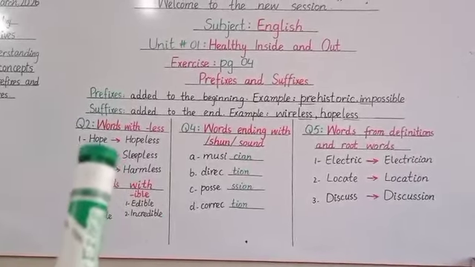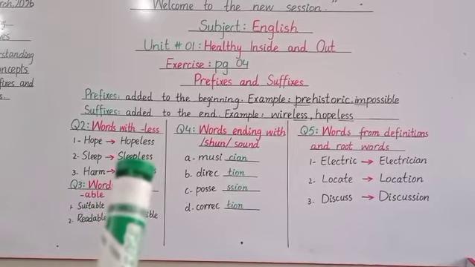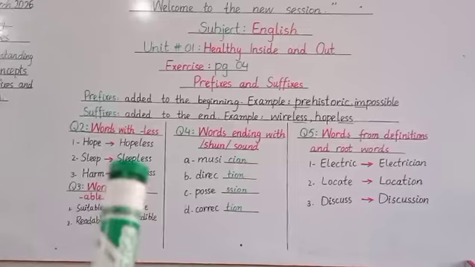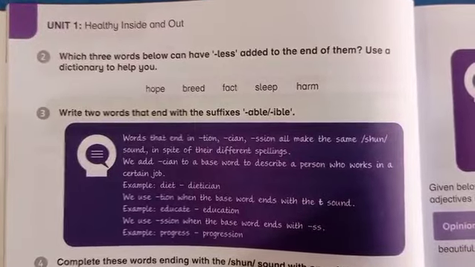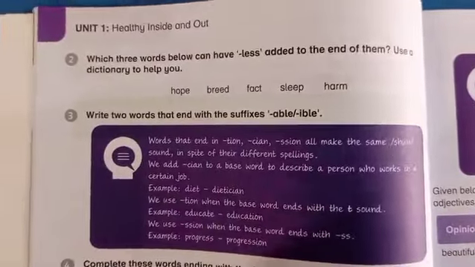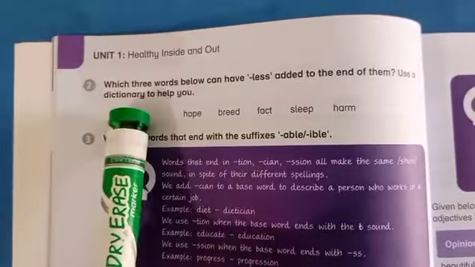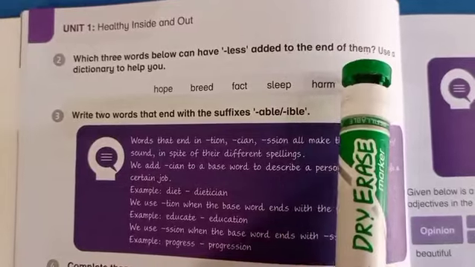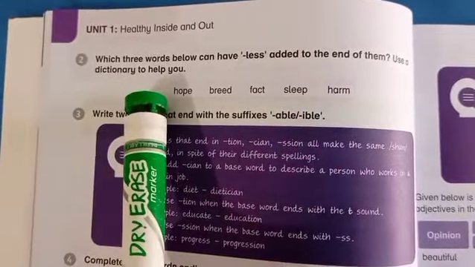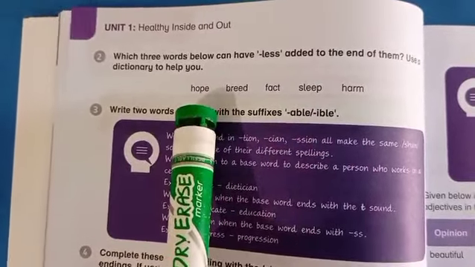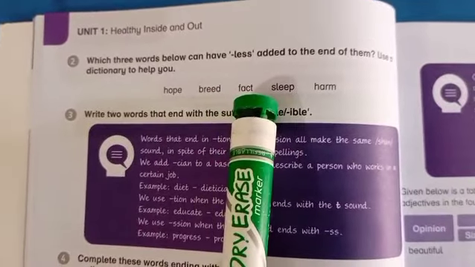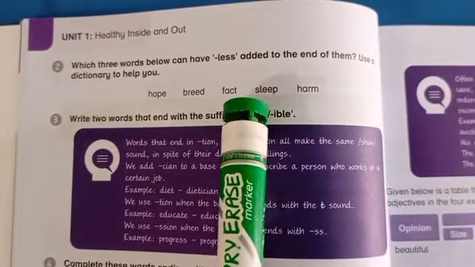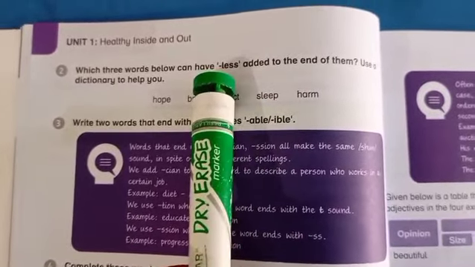Okay, so first of all is question number 2, words with less. So now open your books to read the question and then solve it. Okay, so here is your book. Read question number 2. Which 3 words below can have less added to the end of them? Use a dictionary to help you. So there are 5 words given: hope, breed, fact, sleep and harm. We have to find the words with which we can add less.